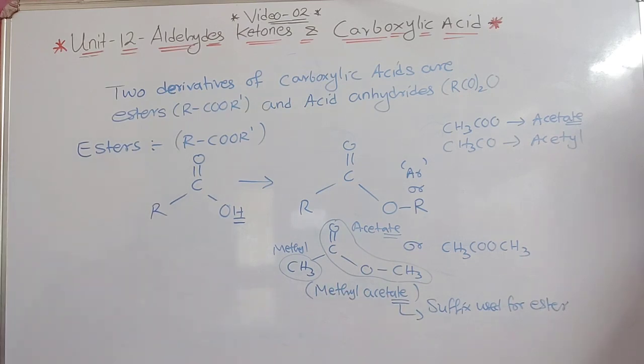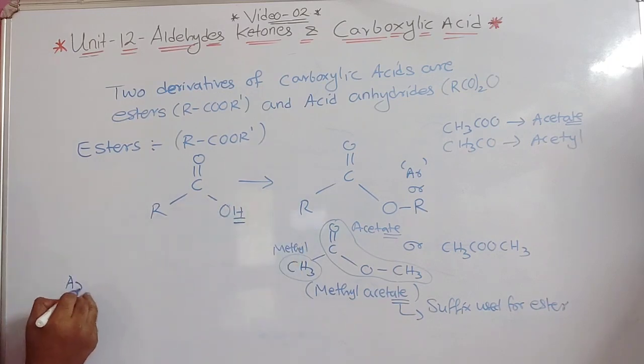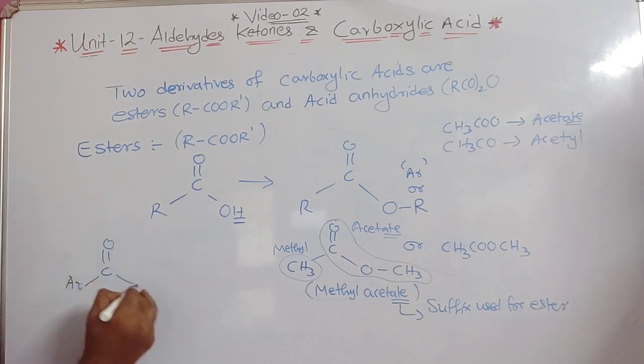Another example I can give is like this. Instead of R here, I will write Ar, like this: Ar, C double bond O, O, R. In this one, one is an alkyl group and the other is an aryl group. I will rub this part.